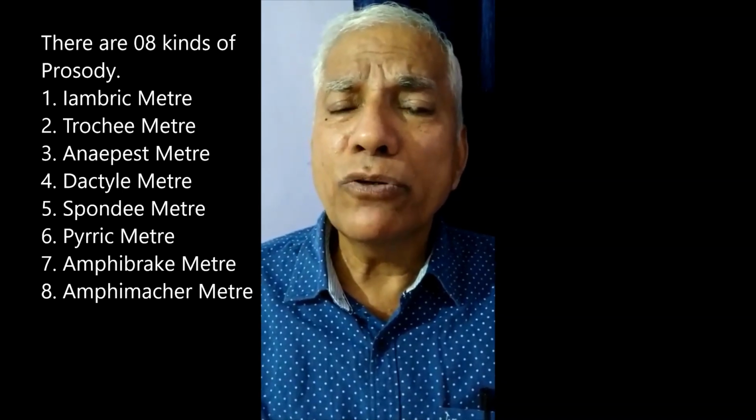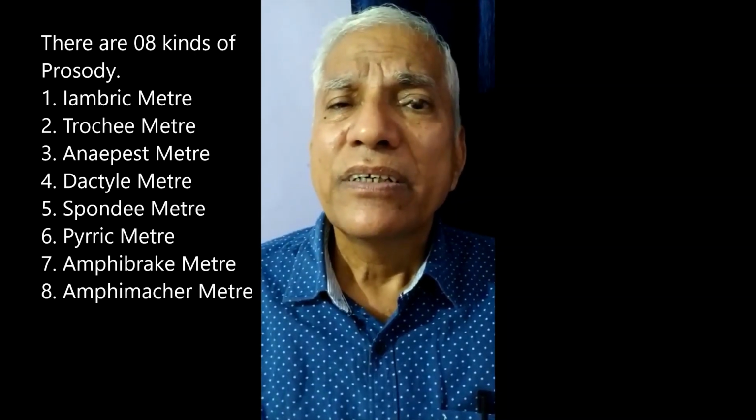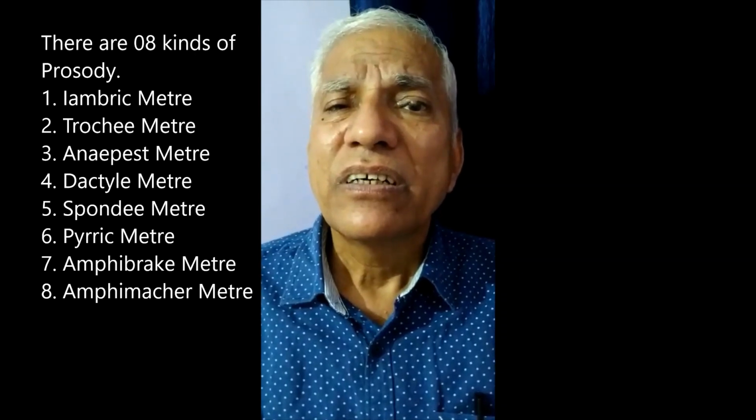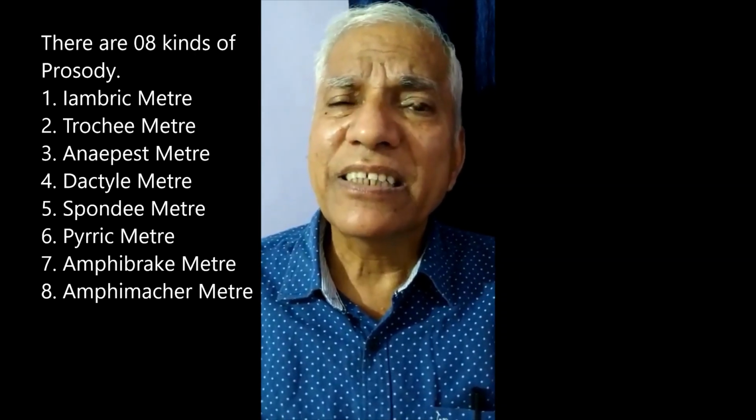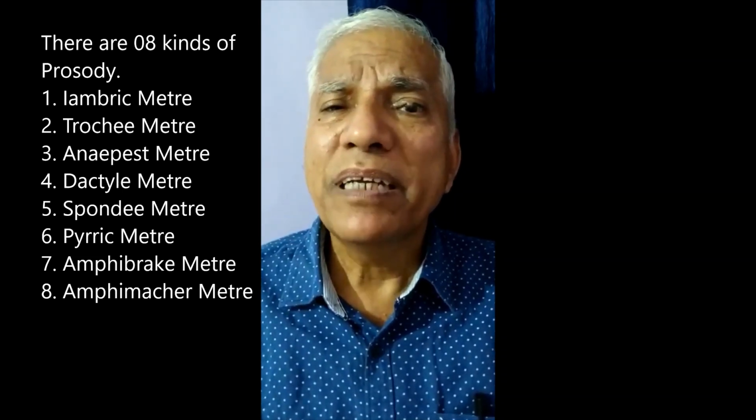A meter or foot having three syllables, two unstressed followed by one stressed syllable, is called amphimacer.